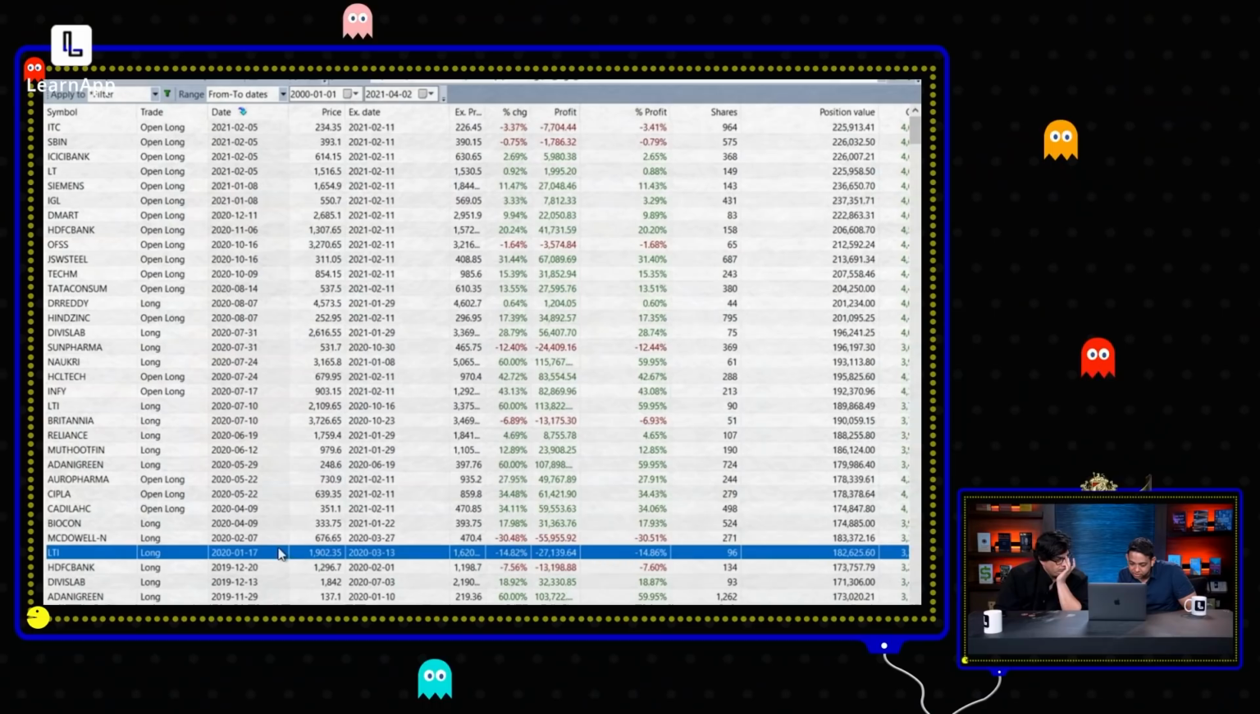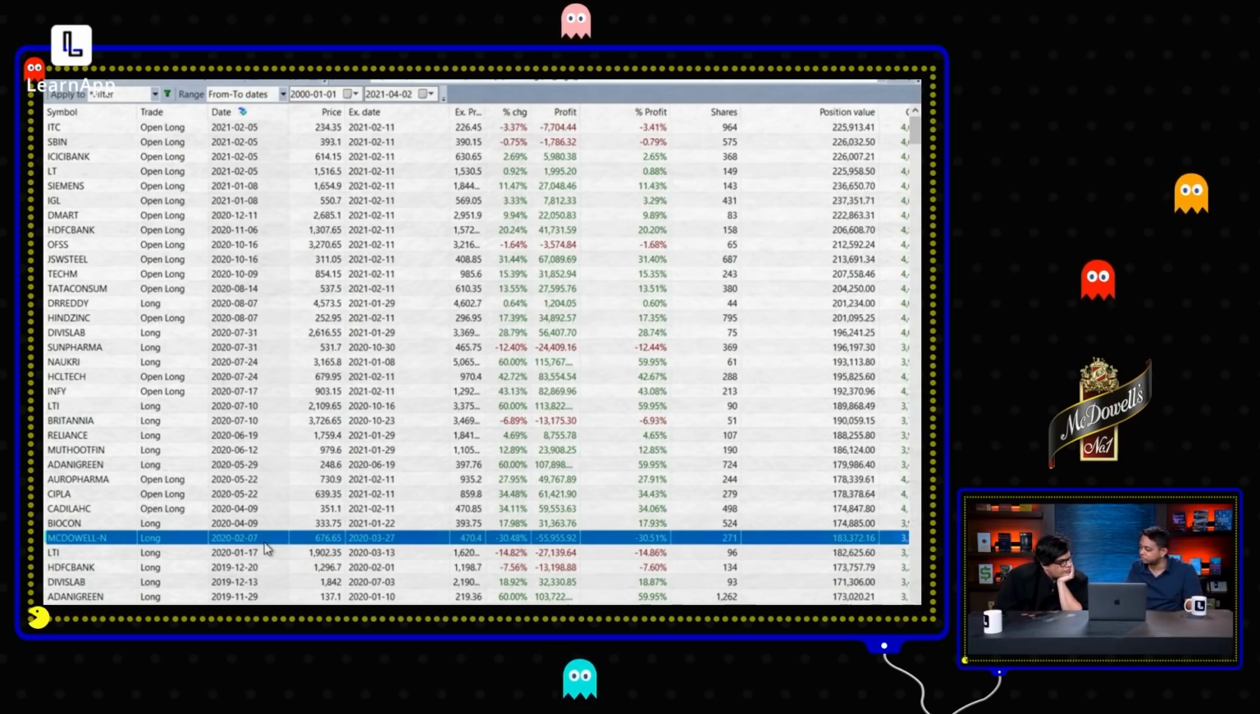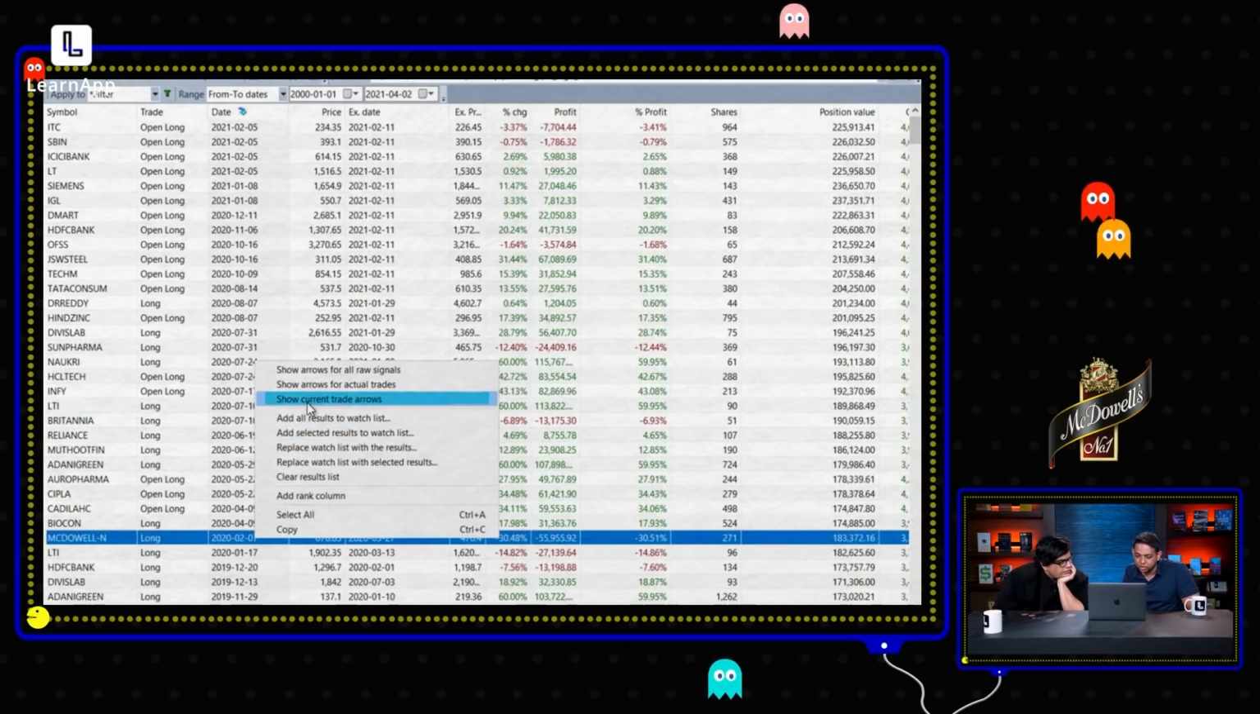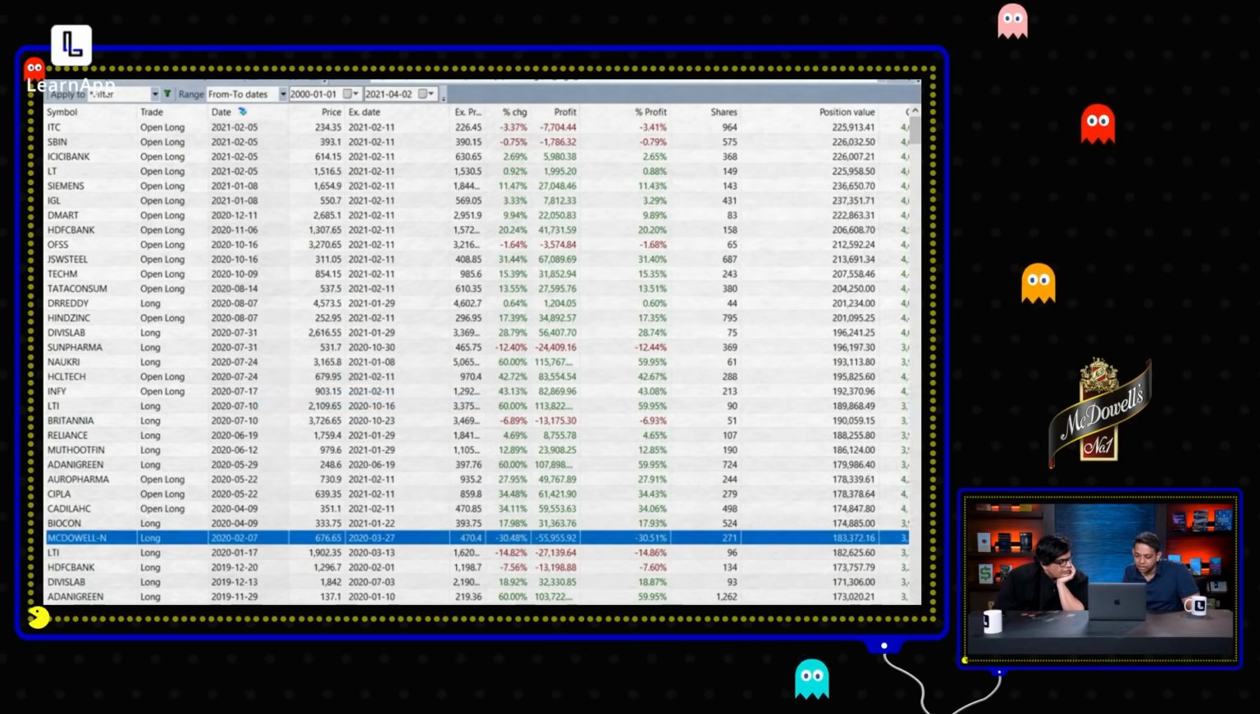So we'll see one more example, but this time we'll see a loss. Okay, let's see what a loss looks like. So there's this company called McDowell. In McDowell, I'll click on show current trade arrow.